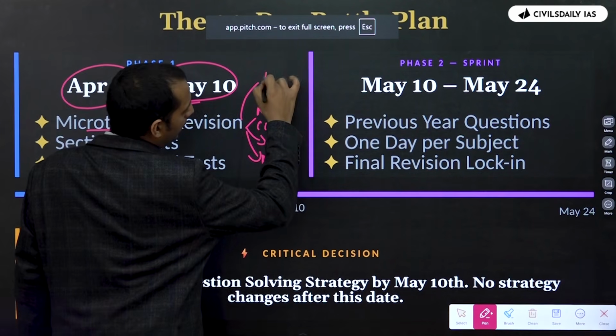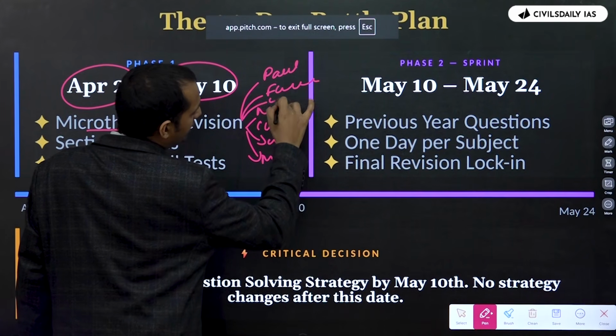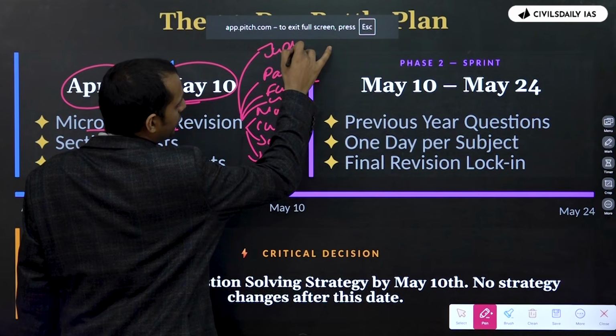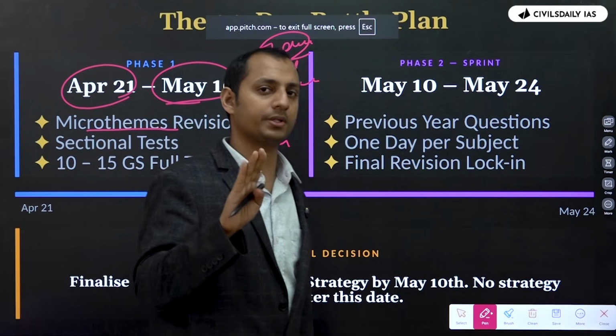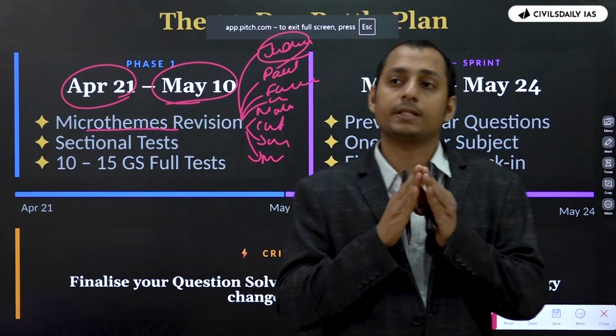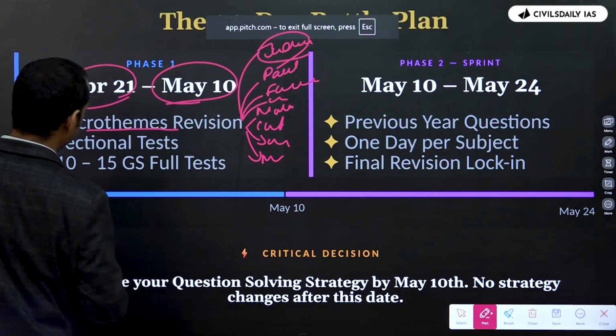Rather, what you have to do? You have to study the parliament. You have to focus on the fundamental duties and rights, DPSPs, and you'll have to focus on the judiciary. Right. So solely focus on the micro themes and ignore those areas from which not many questions come in UPSC. Right. Now, what is the second thing?